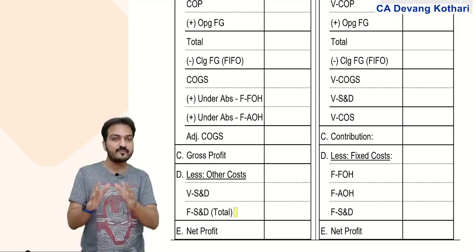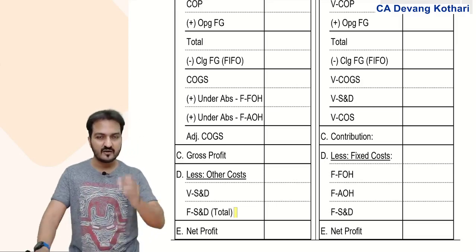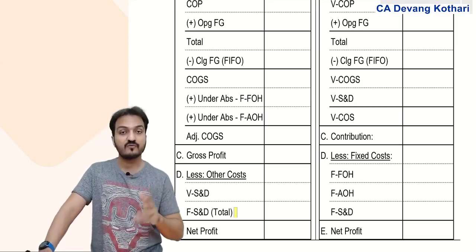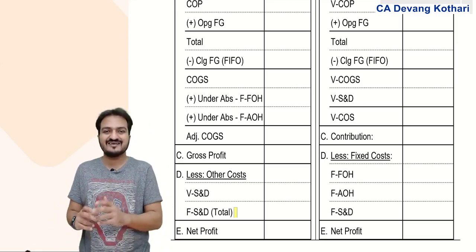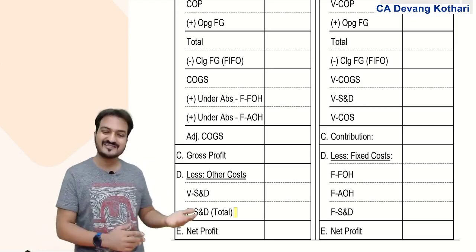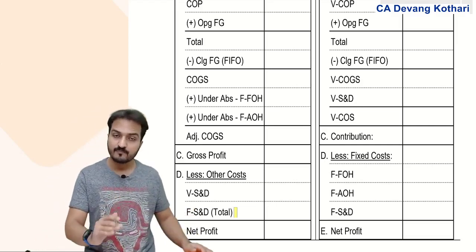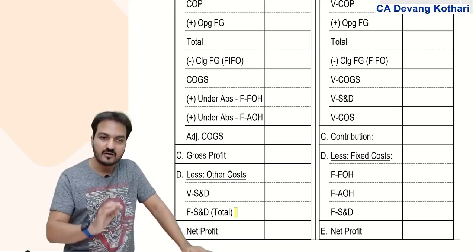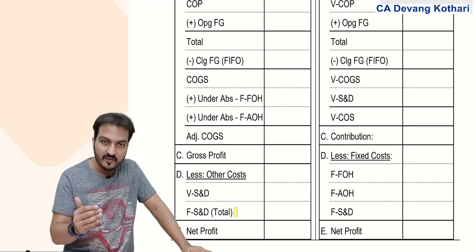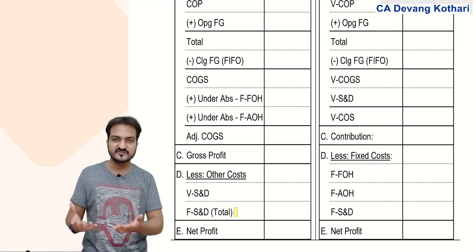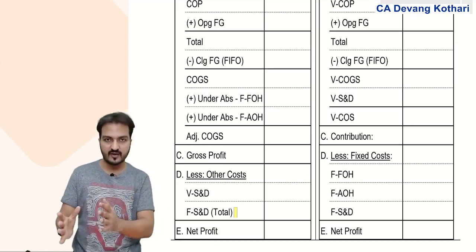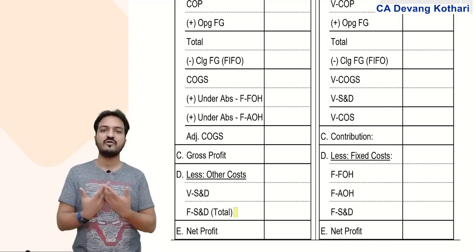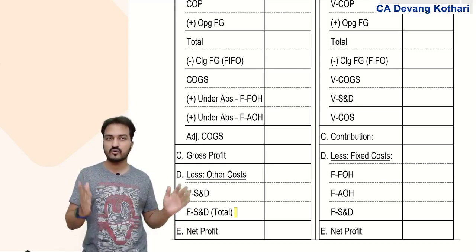So the concept behind absorption costing method is that fixed cost is added to product cost based on rate. But which fixed cost? Only the one which attributes to the product. Selling overheads are never incurred on production. Selling overheads are incurred on sold units. So when I'm adding cost to the product cost, it will be added on the production units, and that will be added based on rate. Selling overheads are never added to products, so for selling overheads I don't need a rate. It is taken directly on total basis.